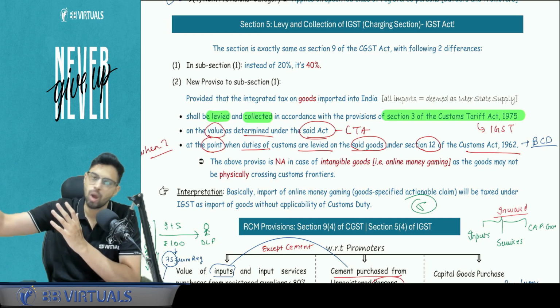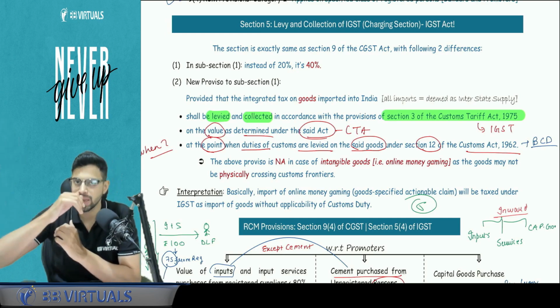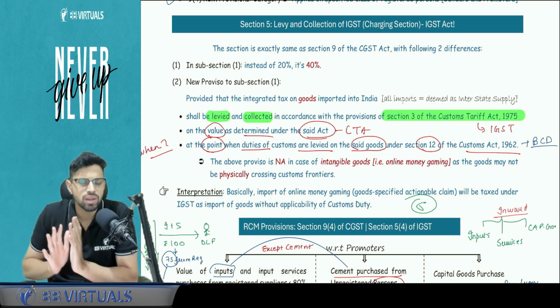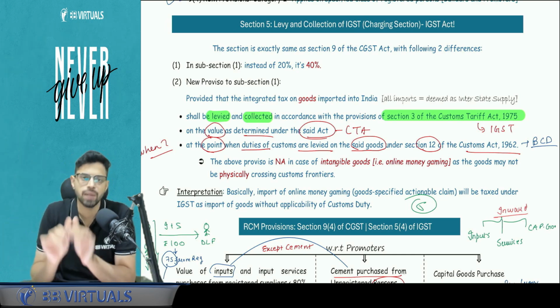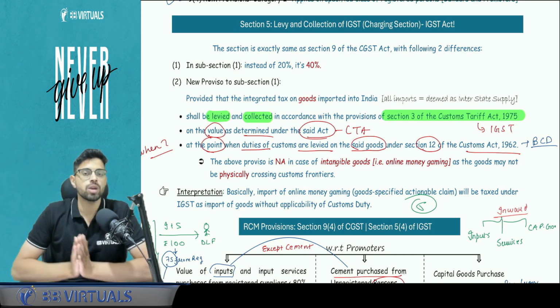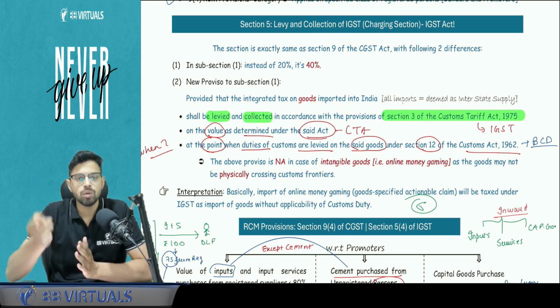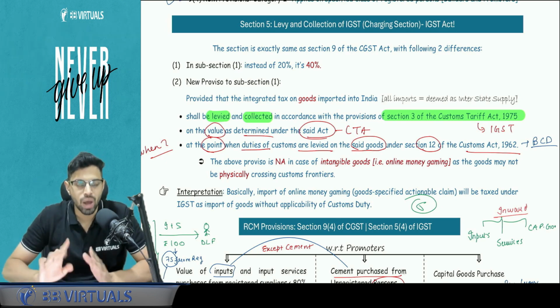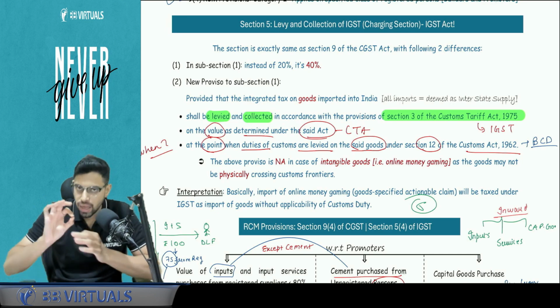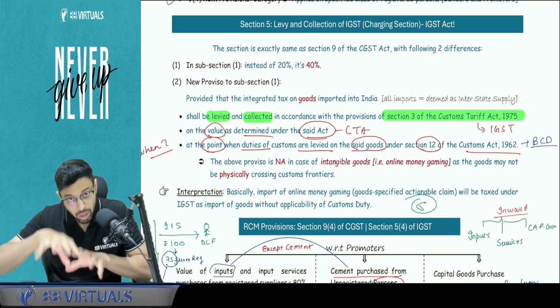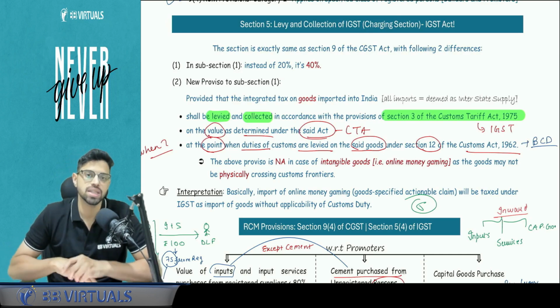Because it is very convenient, right? The customs officers are already levying and collecting the custom duty. So it's very convenient that IGST be also given as a responsibility to the customs officers. Now a very important question for analysis: is import of goods under RCM? The answer is no. RCM means 9(3)/9(4), and import of goods is not under 9(3)/9(4). It is given to the customs through the power of section number 5, that is the charging section.